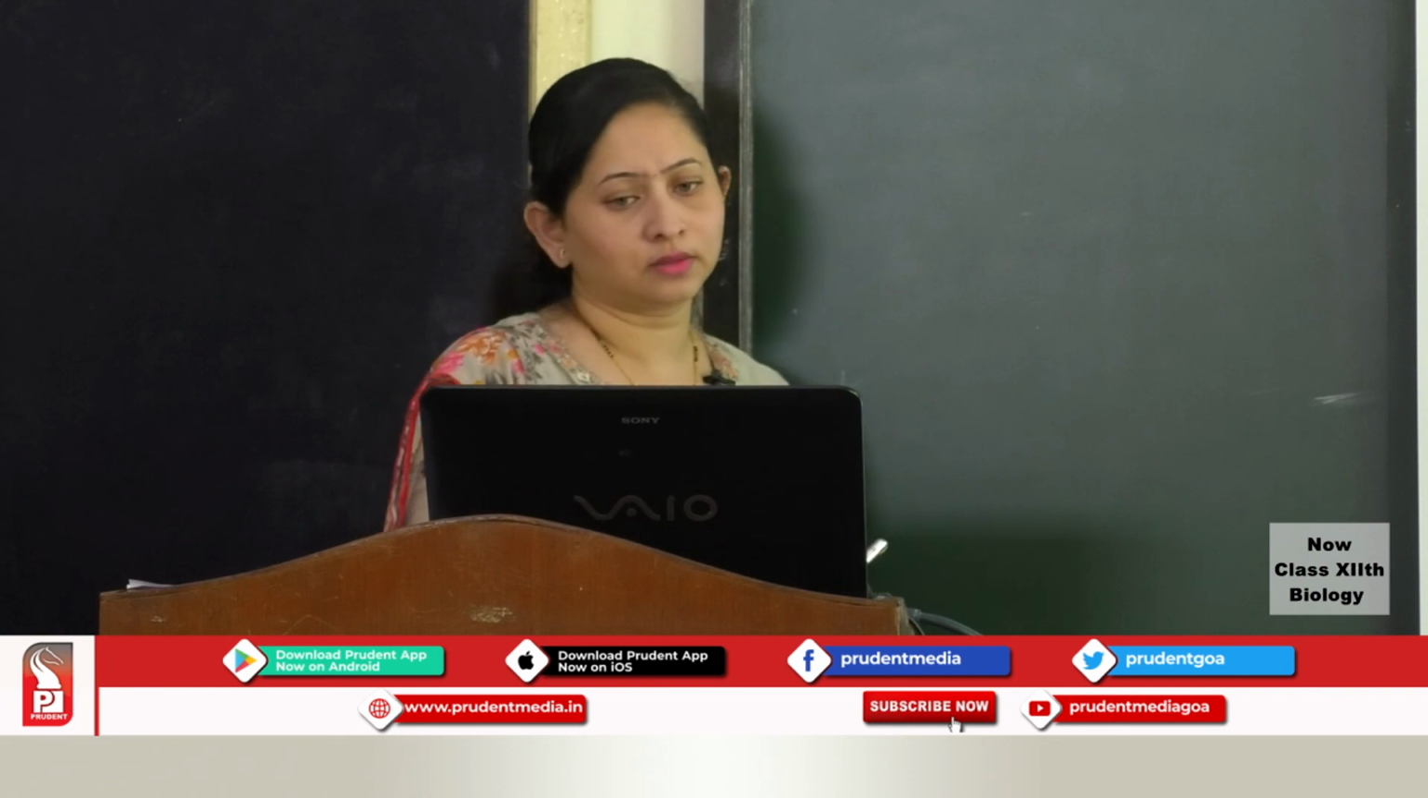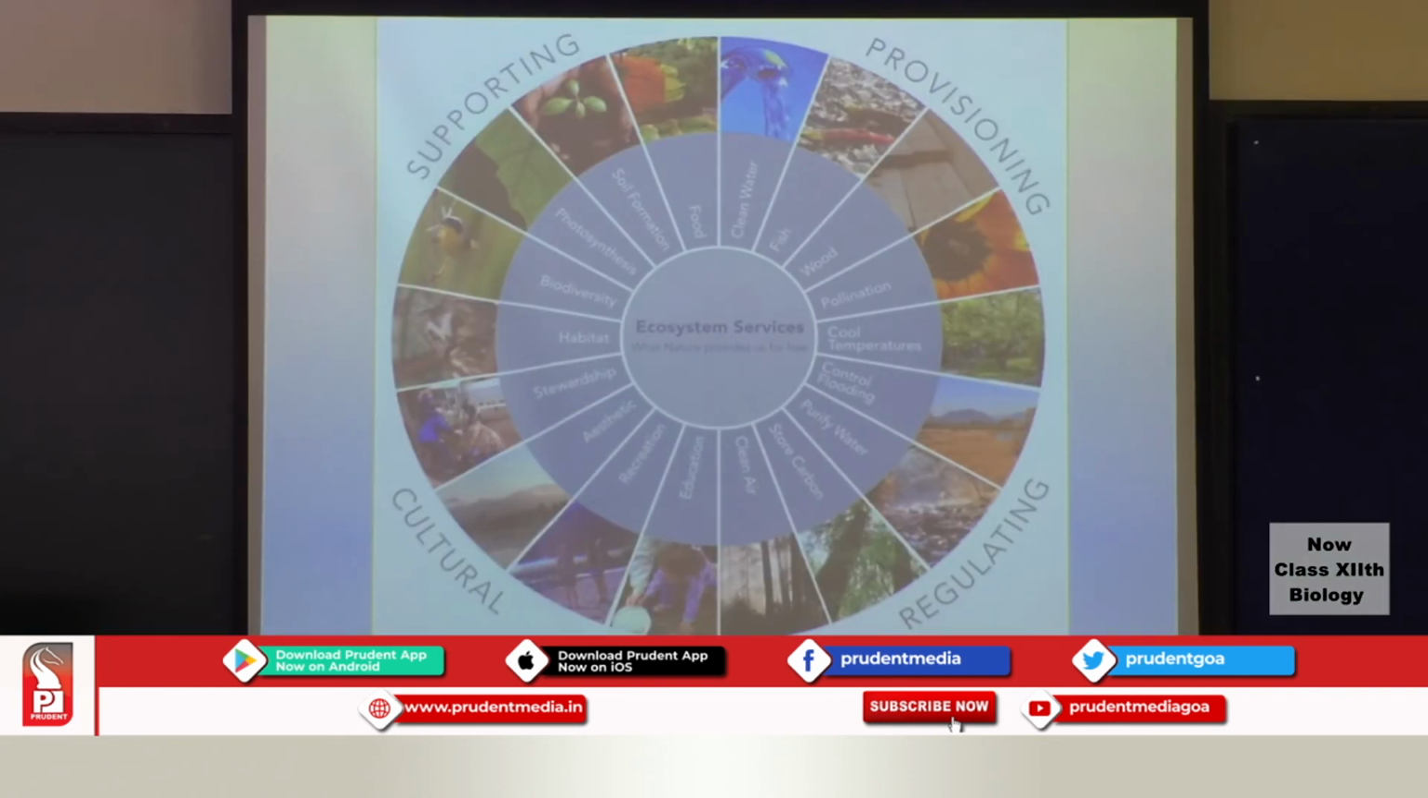Coming to the next is the ecosystem services. These are the services that are given to mankind free of cost by the ecosystem through a natural environment, through a healthy ecosystem. We have n number of ecosystem services which will support the ecosystem. For example, you will have biodiversity, photosynthesis, soil formation, food, then clean water that will be provided, fishes, wood, etc.